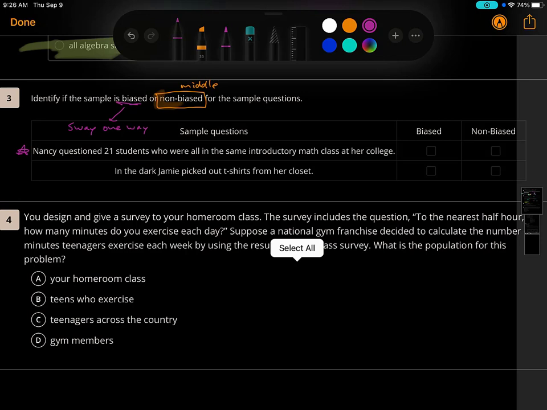Maybe she just jumped into the nearest classroom to her. Well, this sounds kind of biased, because it doesn't tell us if she randomly picked that classroom. This could be like convenience sampling. You're just trying to get it done, you know?